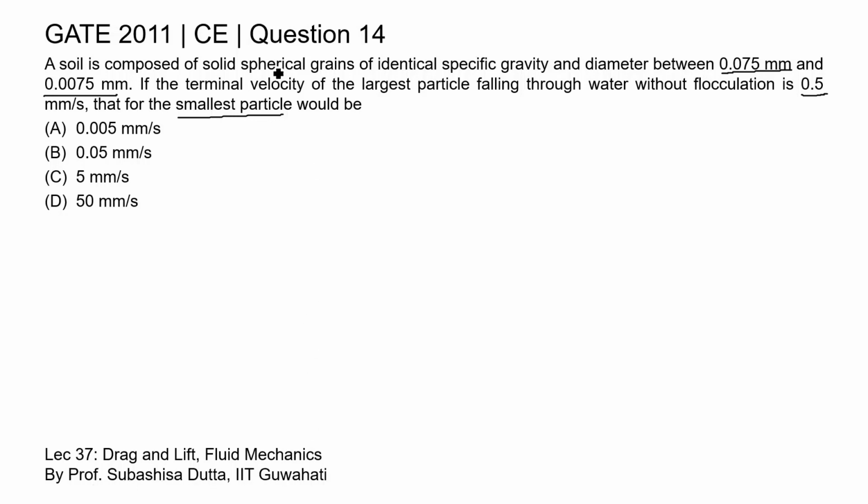So, as we know, when a solid spherical grain falls in any liquid of infinite extent, then it follows Stokes law and achieves a terminal velocity, which is given as: terminal velocity equals gravity acceleration g into density of solid minus density of fluid, into diameter square, this diameter is of the grain, divided by 18 into viscosity of fluid.